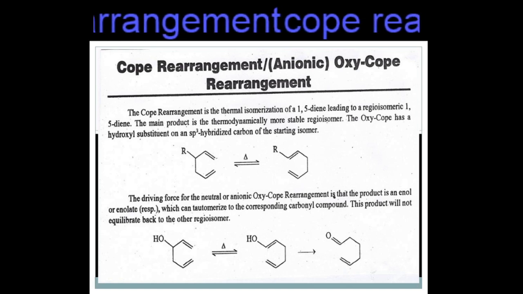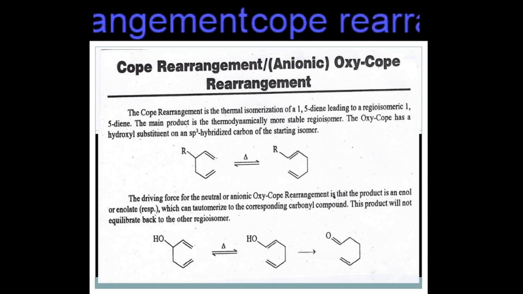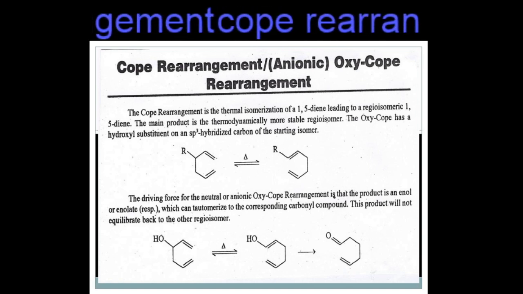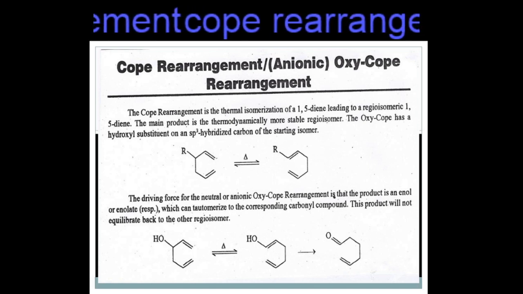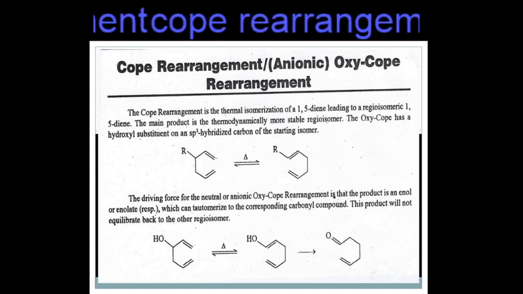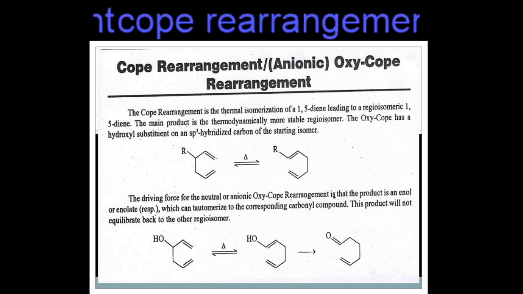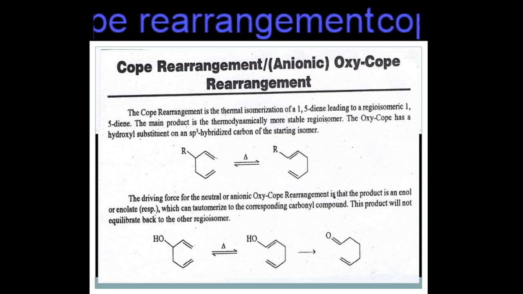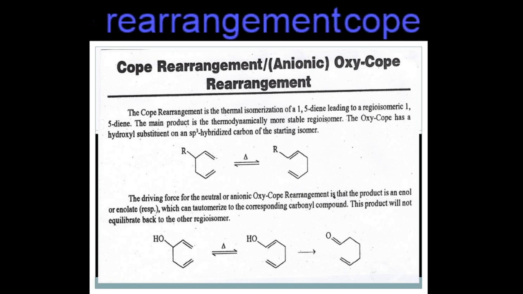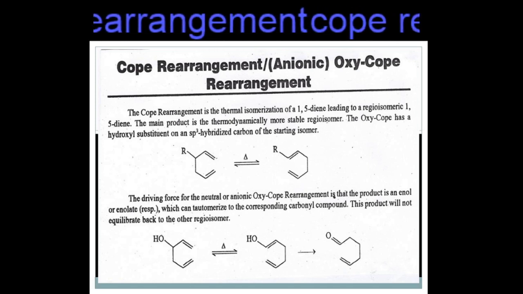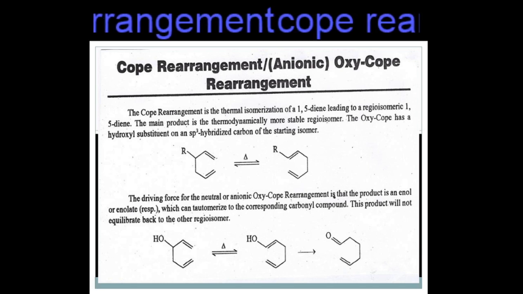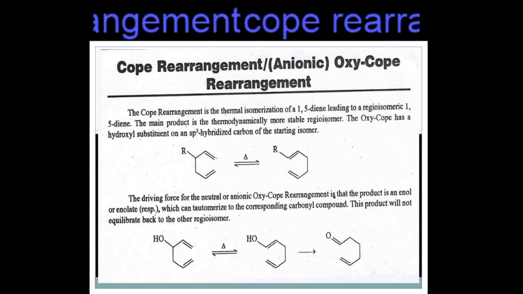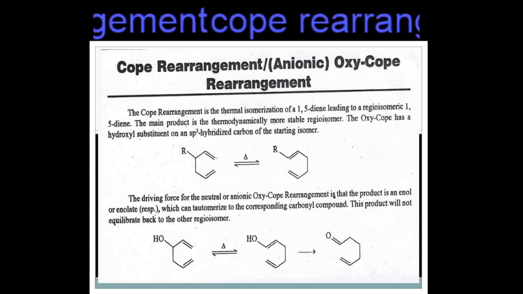In the original organic compound, the pi bond is present between the first and second carbon. This pi bond is shifted from the second carbon to the third carbon. At the same time, the double bond between the fifth and sixth carbon is shifted to this side.